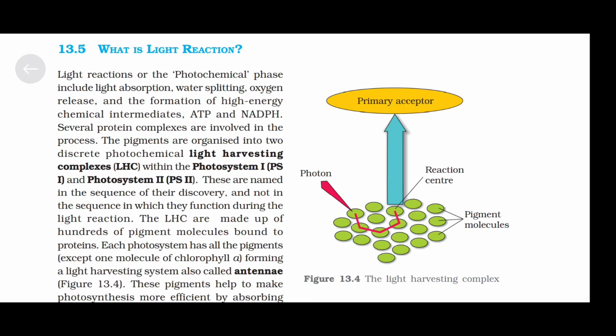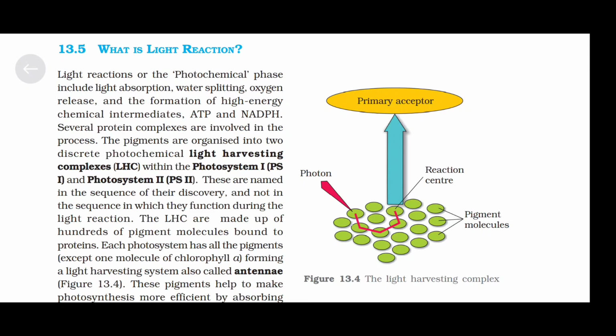The pigments are organized into two discrete photochemical light harvesting complexes, LHC, within the photosystem 1, PS1, and photosystem 2, PS2. These are named in the sequence of their discovery and not in the sequence in which they function during the light reaction. The light harvesting complexes are made up of hundreds of pigment molecules bound to proteins.